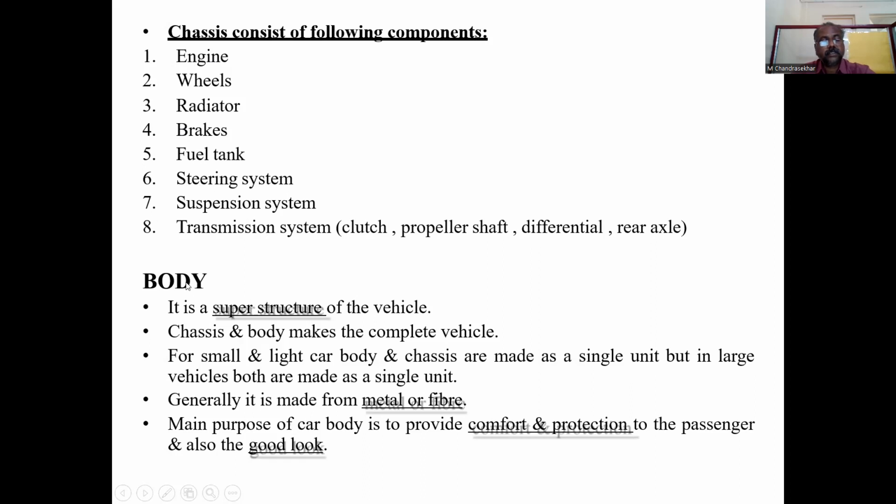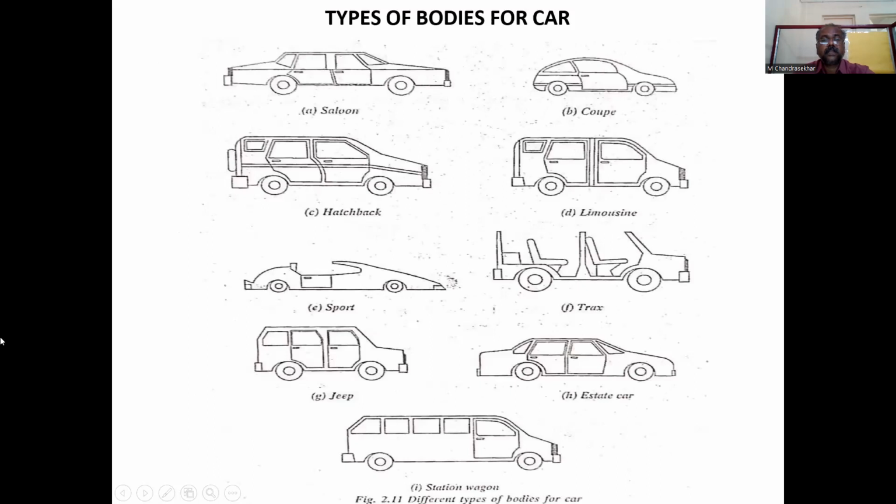Next, coming to the body. Body is the superstructure of the vehicle. The chassis and body make the complete vehicle. For small and light cars, body and chassis are made as a single unit, but in large vehicles, both are made separately. Generally, it is made from metal or fiber. The main purpose of the car body is to provide comfort and protection to the passengers, and also to have a good look. There are various types of bodies for cars.